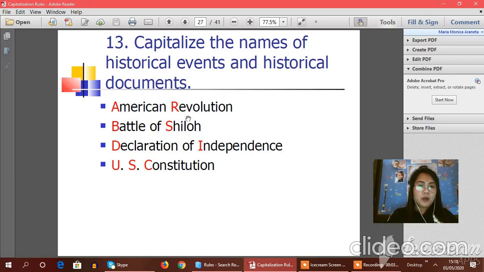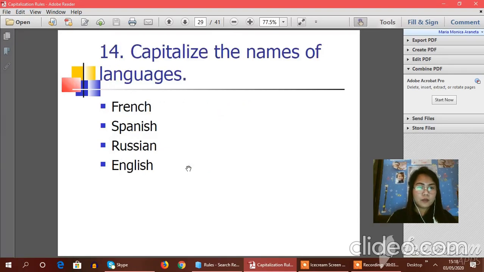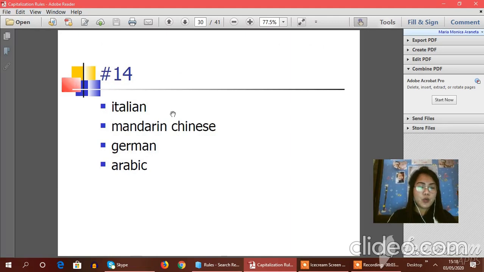Okay, so in here, American Revolution, Battle of Shiloh, Declaration of Independence, U.S. Constitution. Okay, activity 13. Now let's have rule 14. Sorry, capitalize the names of languages. French, Spanish, Russian, English. So this one, you need to apply rule number 14 in this activity.